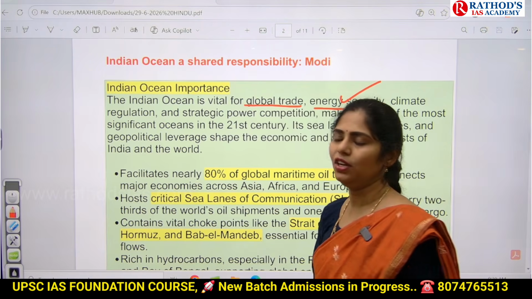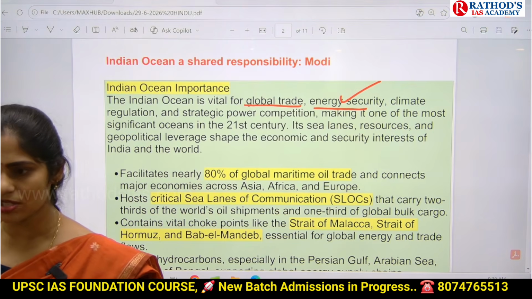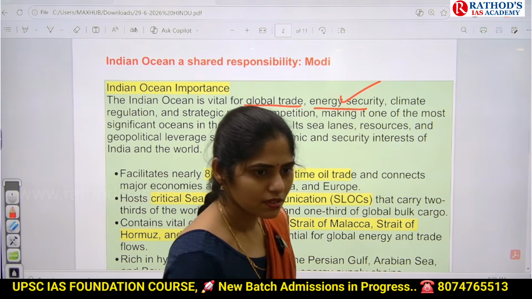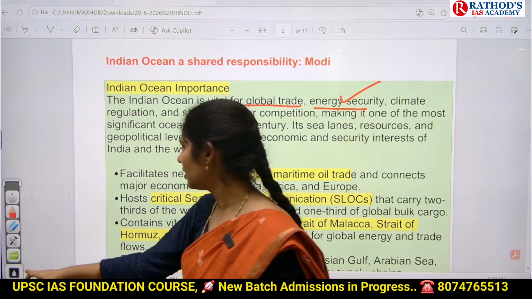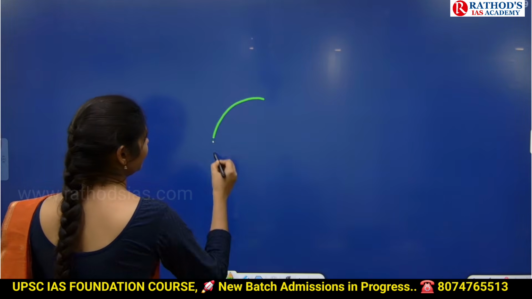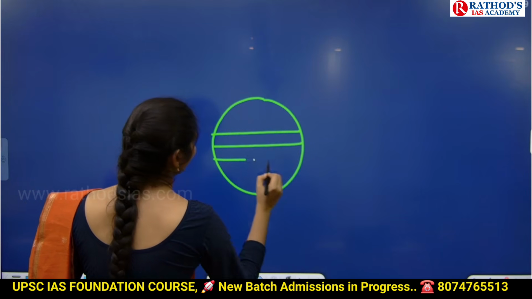And even oceans play a very important role in climate regulation. Do you know this? Climate regulation, what is the role of oceans? Temperature. Next. Which region will receive more amount of heat?